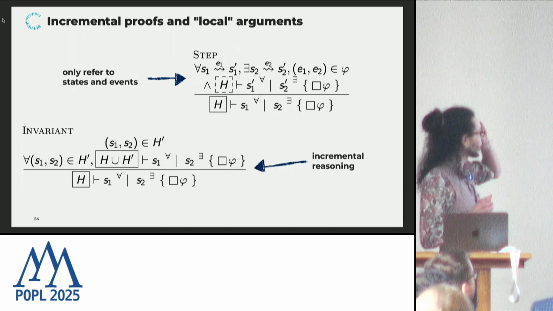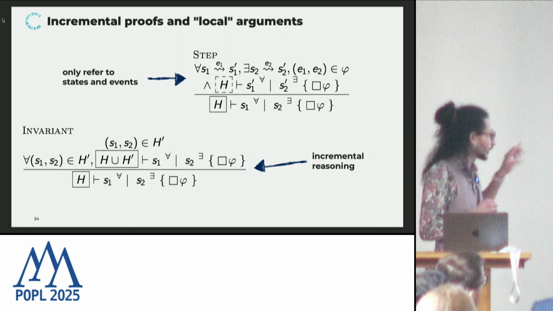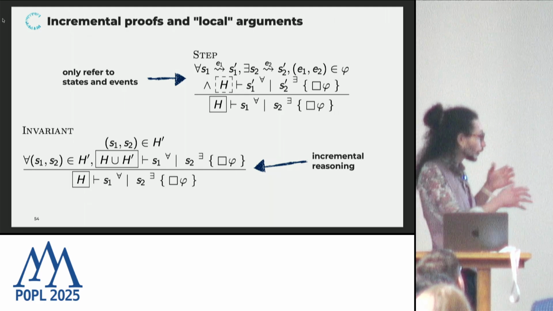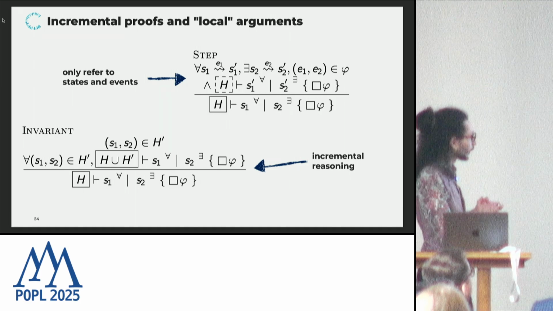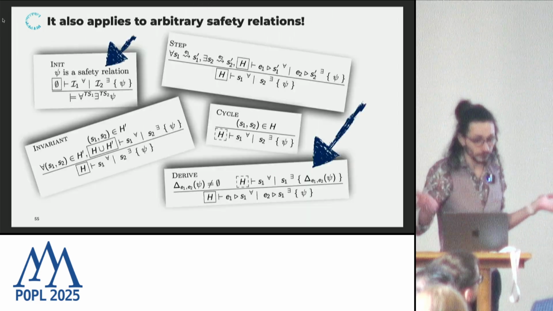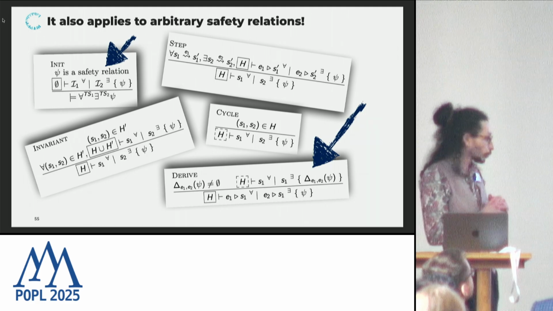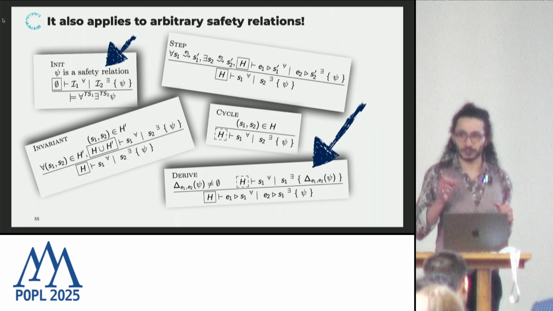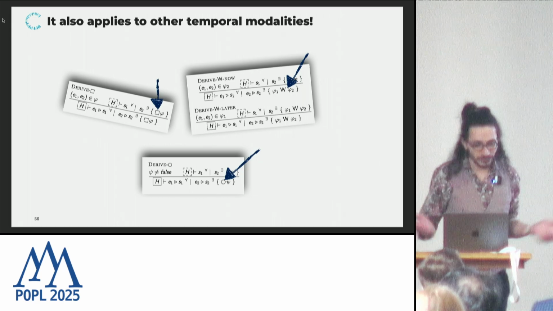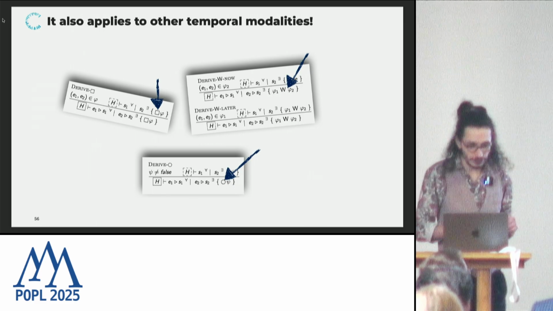It's a local proof technique because we only refer to state and events, and incremental reasoning is achieved with the invariant rule. So unfortunately, because of time reasons, I cannot explain to you how to use those rules on a concrete example, because this would be a little bit too long. But I want to make the point that this also applies to more than just globally phi. Actually, it applies to arbitrary safety relations via the notion of property derivative. I think there is a talk about that in the session, actually. And as a corollary, you can also derive some useful rules for other temporal modalities, like, for example, weak-until or the next modality.